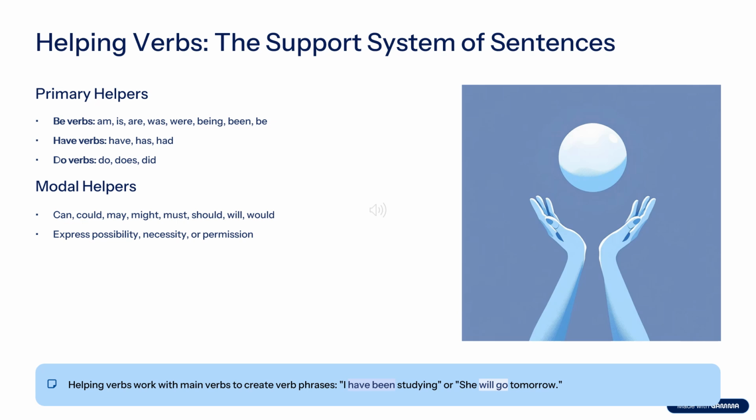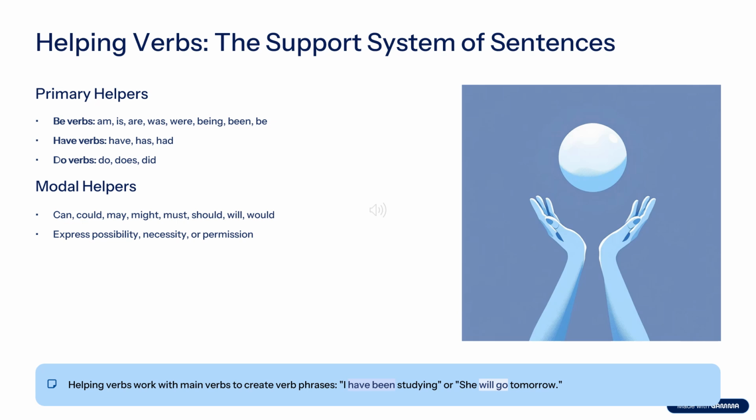Helping verbs are of two types, primary and secondary. Primary helping verbs have be verbs like is, am, are, was, were, which are used with progressive tenses. For example, I am writing a letter. Then have verbs: has, have, had. They are used with perfect tenses, like she has gone to the party. And do verbs: do, does, did. They are used with negative sentences and interrogative sentences.